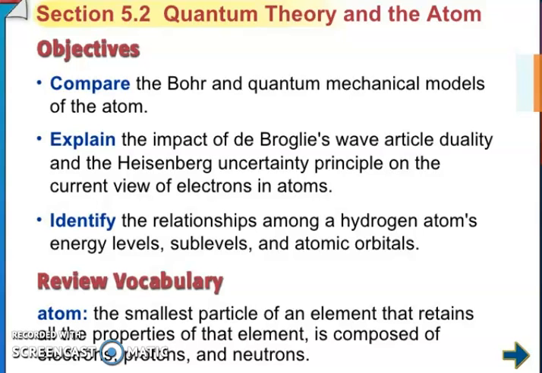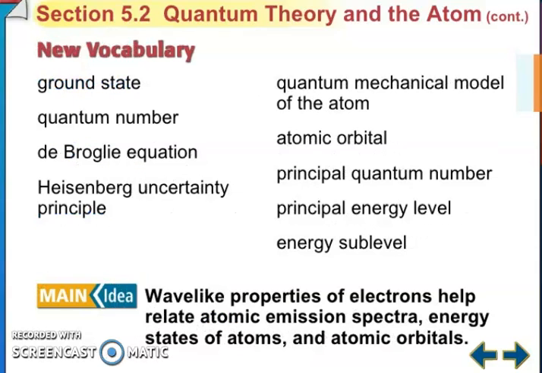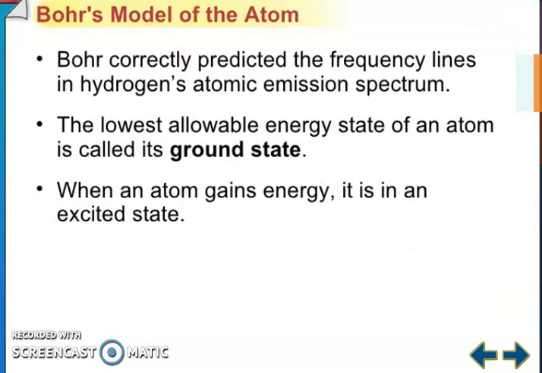So friends, now quantum theory and atoms. These are the objectives: compare, explain, identify. Review vocabulary: atom, ground state, quantum mechanical model of an atom, quantum number, de Broglie equation, atomic orbitals, Heisenberg uncertainty principle, principal quantum number, principal energy level, energy sublevel.